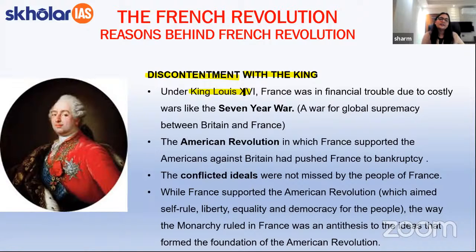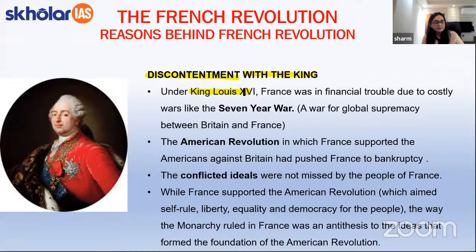King Louis XVI was very well known for his extravagant lifestyle, and in fact, his wife, Marie Antoinette, was herself not liked by the local people of France, and this was one of the major reasons why the local people, particularly the Third Estate, were unhappy with the rule of King Louis XVI.